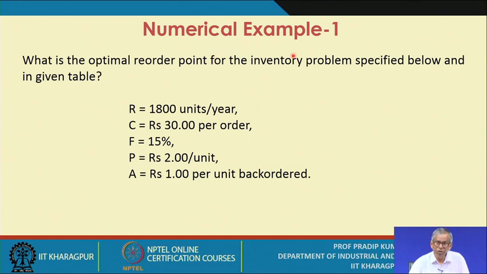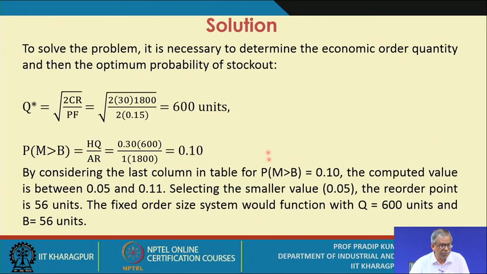Here is one numerical example. What is the optimal reorder point for the inventory problem specified below and in the given table? These are the values: R is 1800, C is 30, F is 15%, that means the holding cost fraction, P is 2, and capital A is just rupee 1 per unit back ordered. First we determine the order quantity, which is one of the parameters.